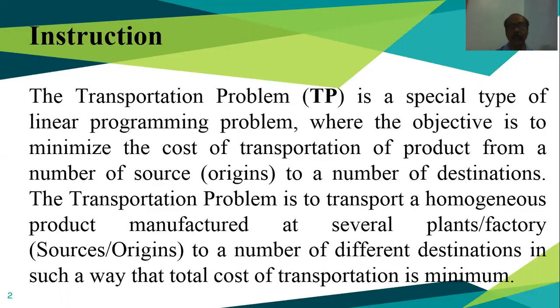Homogeneous means that in this case we are considering one type of product that we are transporting from sources to destinations. A source may be our plant, factory, or warehouse from where we are transporting our commodity, goods, or items to the destination. Destinations may be the distributors or where the demand is created.